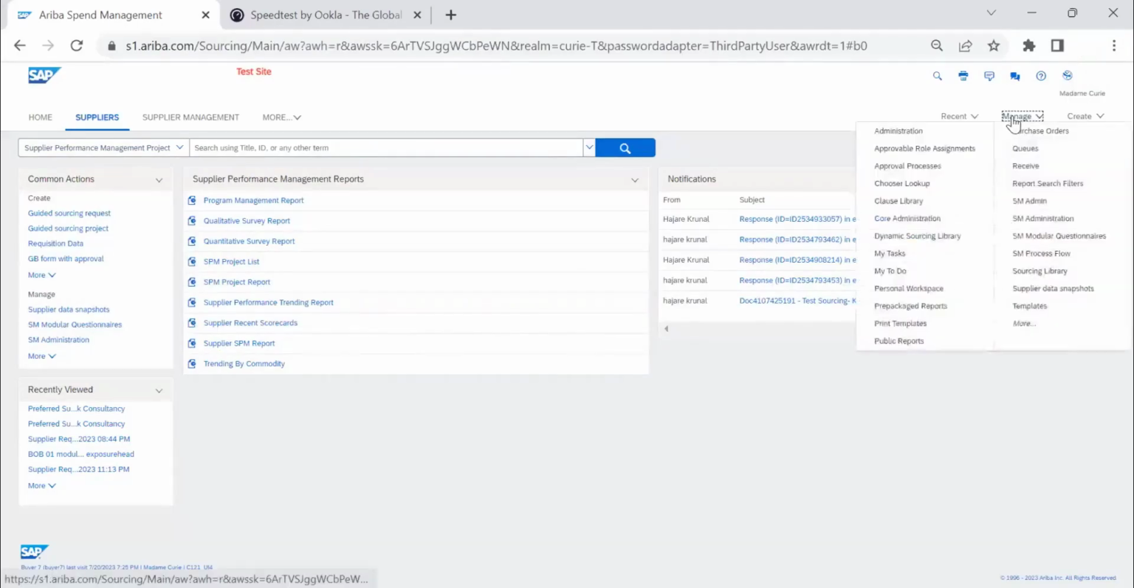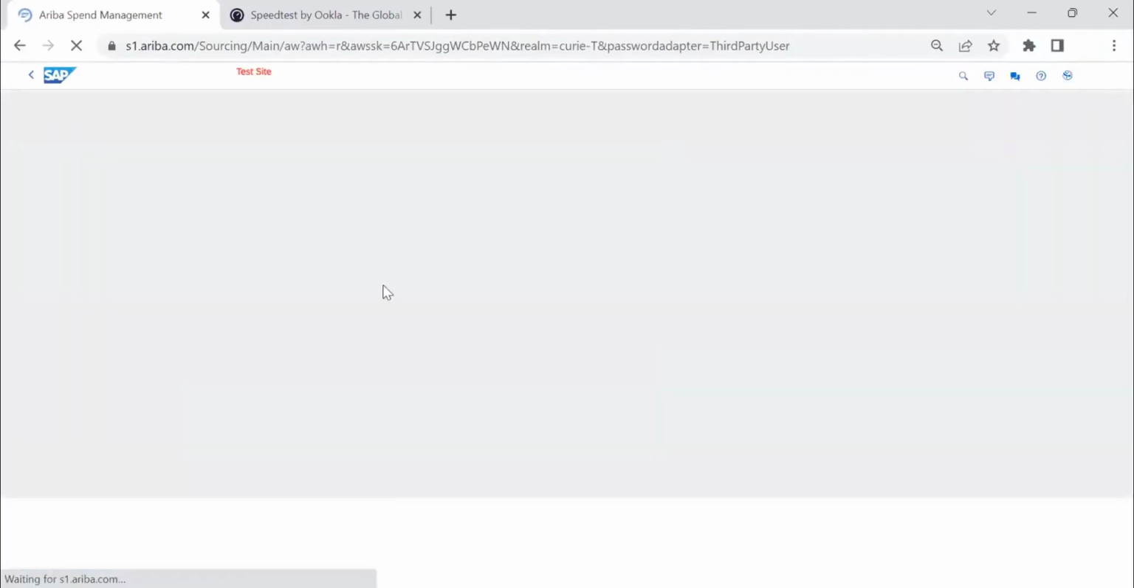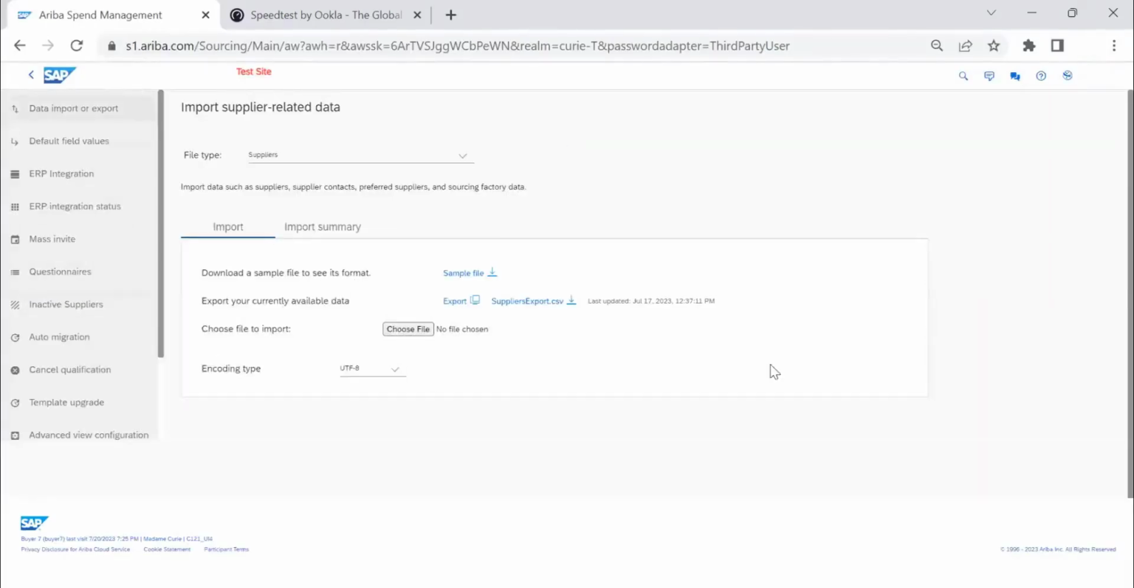And there is one more place where you're going to manage. This will be SM administration. SM admin and administration are both the same. When your client takes the suite integrated environment, then he will be getting these two options, but clicking on either administration or admin remains the same. When you click on SM administration, here you will be doing all supplier import and export activities.